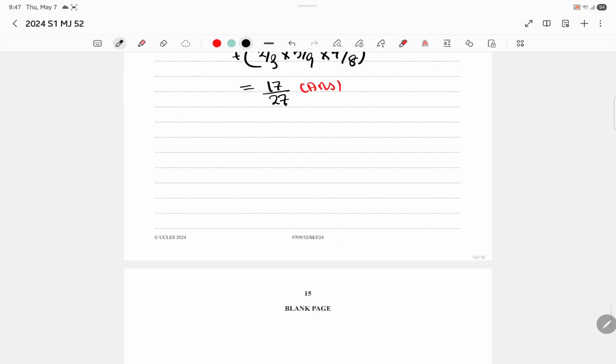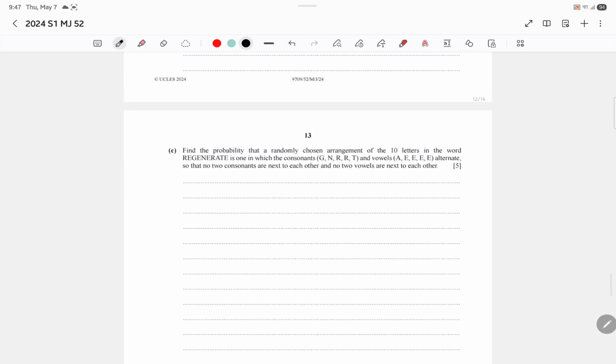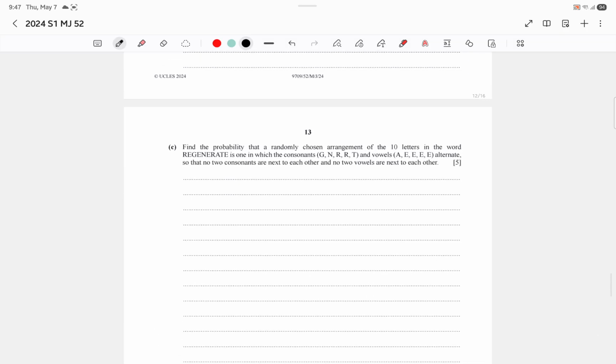Now, is this the final question? Okay, yeah, this is the final question. So find the probability that a randomly chosen arrangement of the 10 letters in the word regenerate is one in which the consonants G, N, double R, T, and the vowels A and the E's alternate, so that no 2 consonants are next to each other and no 2 vowels are next to each other.